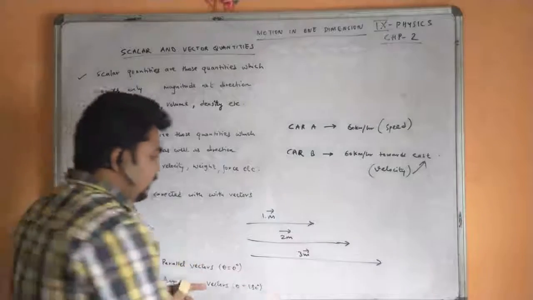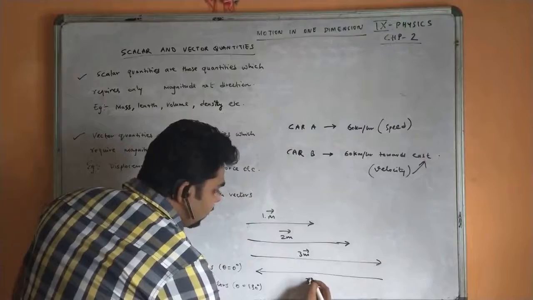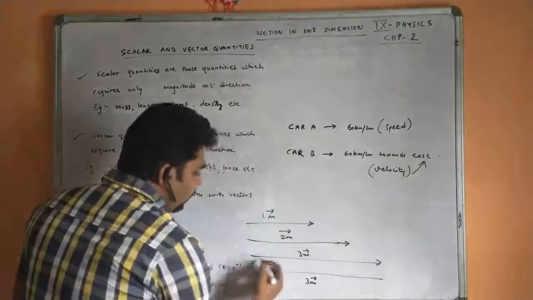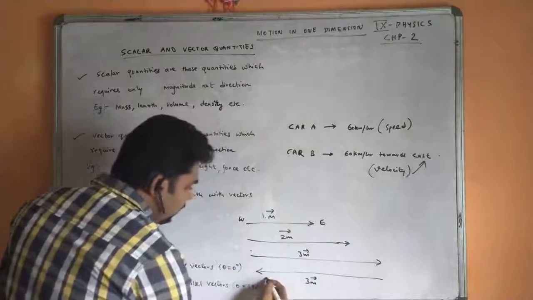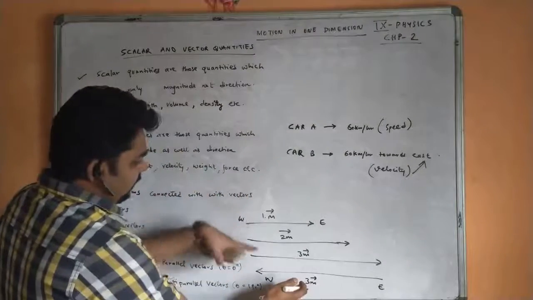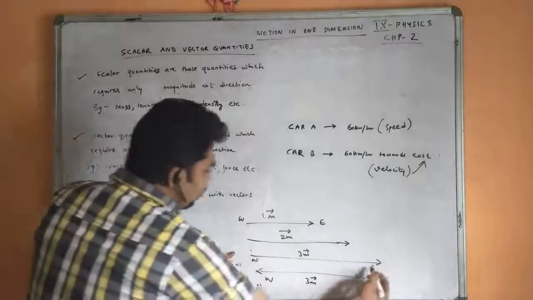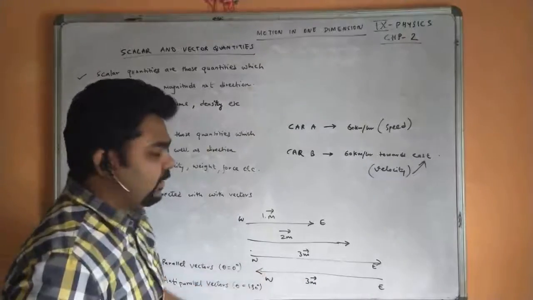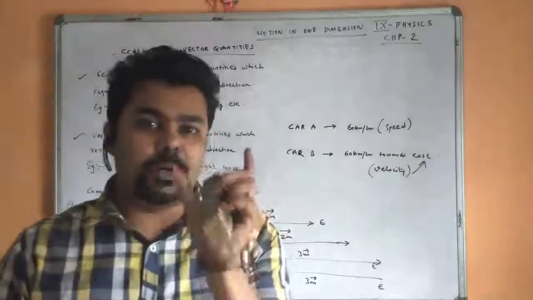But if the vectors act in opposite directions, you see, this also has a magnitude of 3, but it is moving from east to west, whereas the other was west to east. So this and this vector are opposite, and they are anti-parallel vectors. Their angle is 180 degree, out of phase. We say the angle is 180 degree.